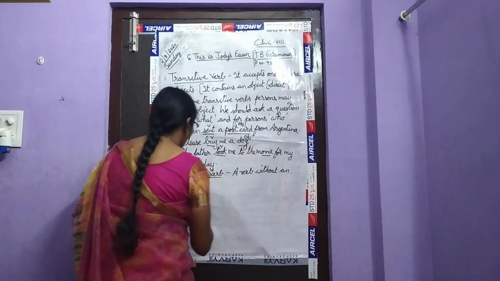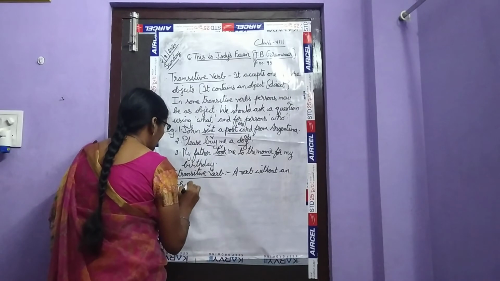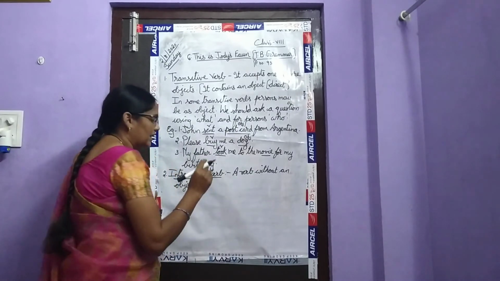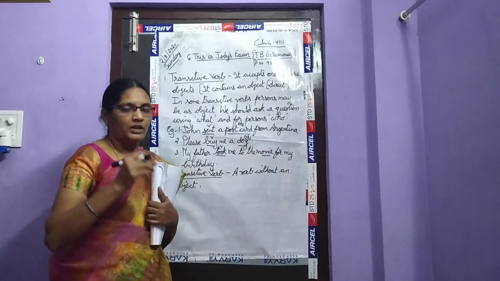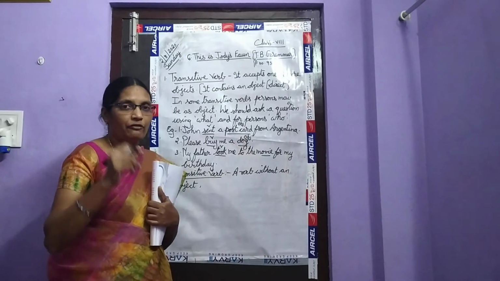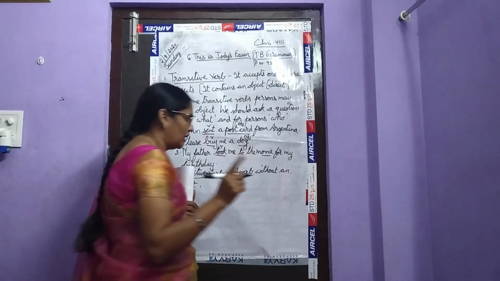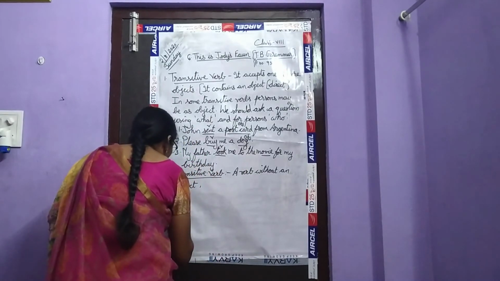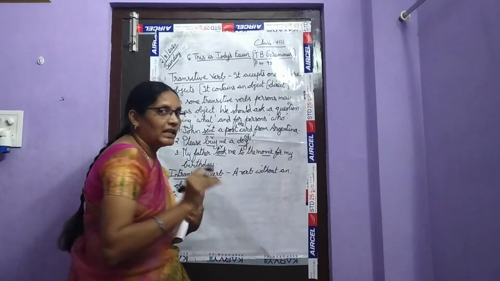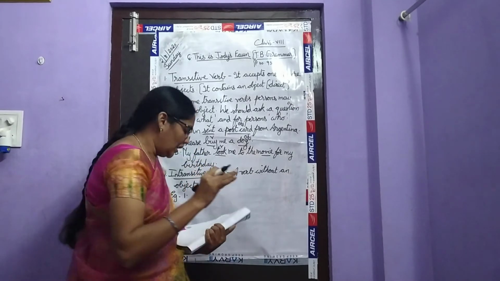In those sentences we have verbs, but they don't contain any object. Transitive verbs contain an object, whereas an intransitive verb does not contain any object.